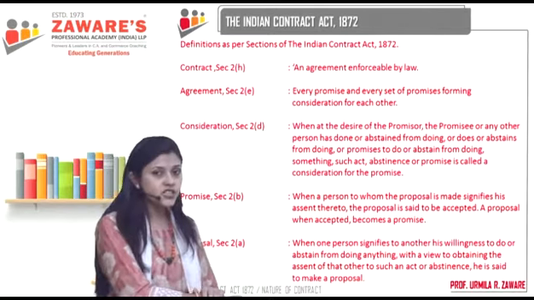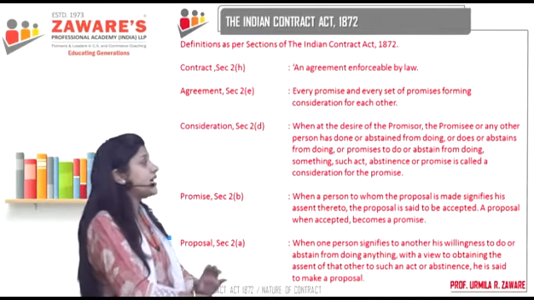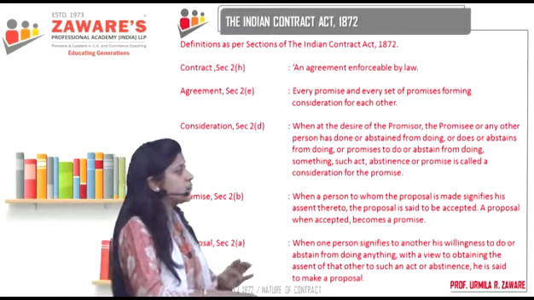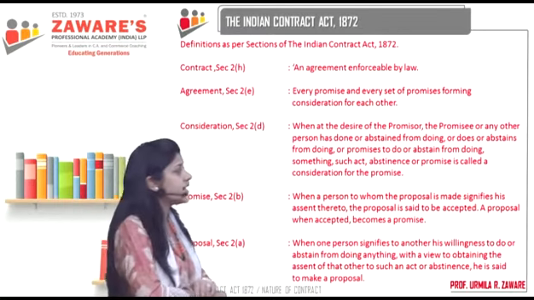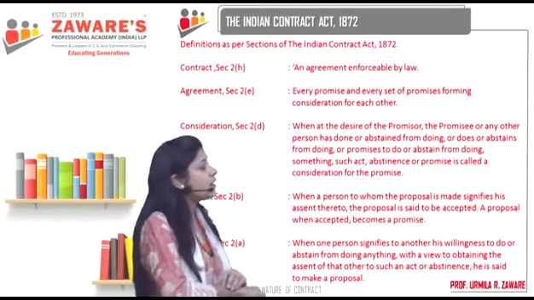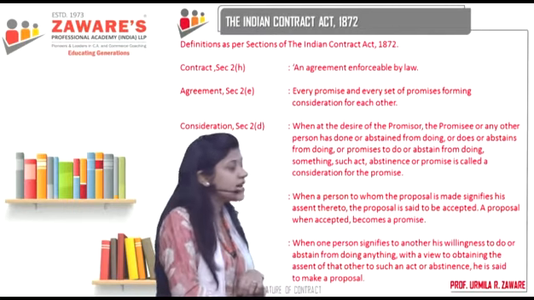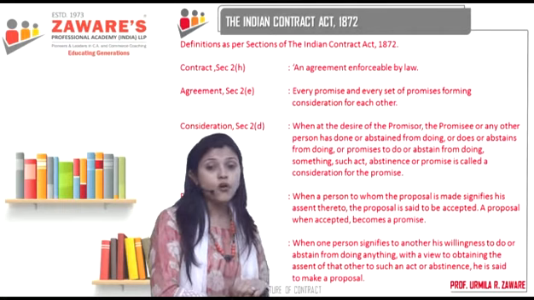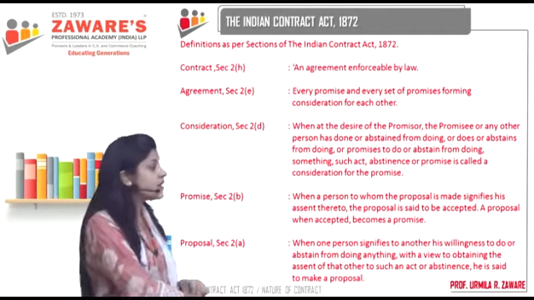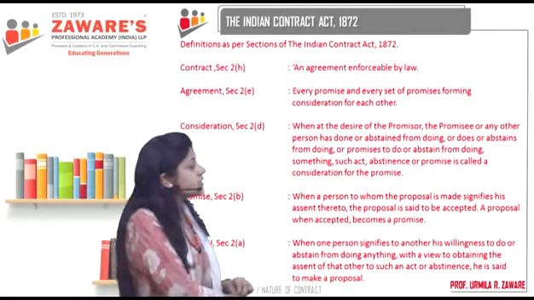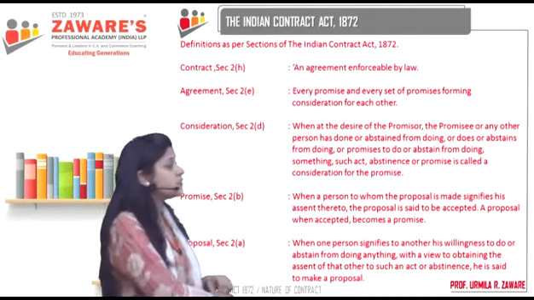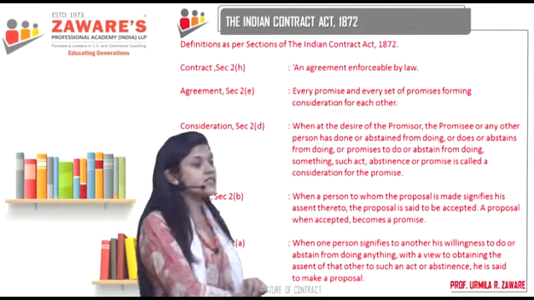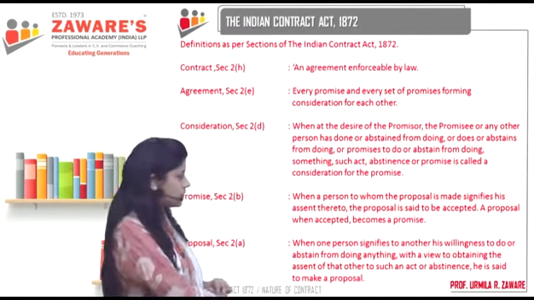Consideration according to section 2D means what? When at the desire of the promisor, the promisee or any other person has done or abstained from doing, or does or abstains from doing, or promises to do or abstain from doing something, such act, abstinence or promise is called a consideration for the promise.